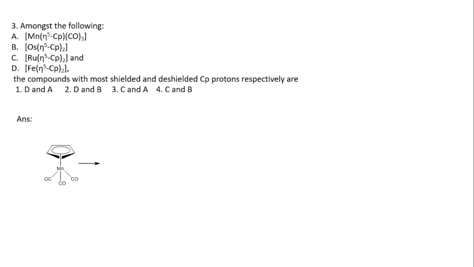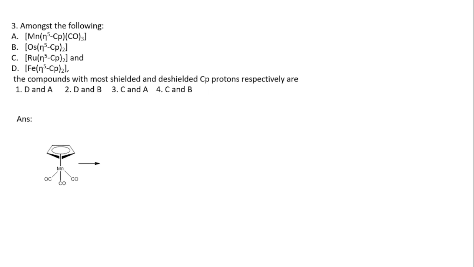Due to the presence of these pi acceptor carbonyl ligands, it will make the metal electron deficient. And this electron deficient metal will suck the electron density from the cyclopentadienyl ring.